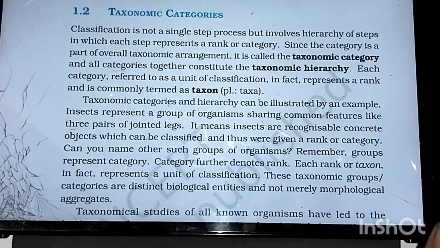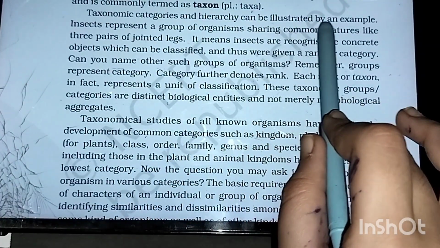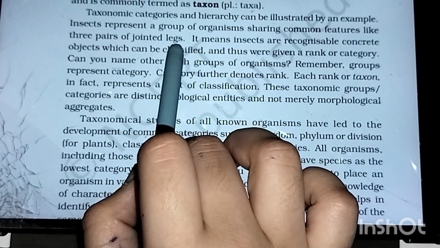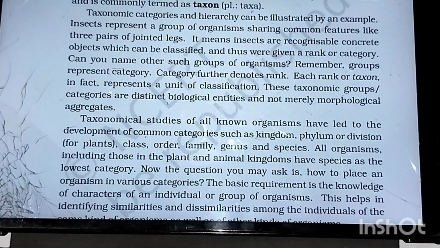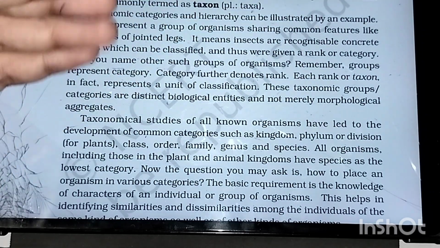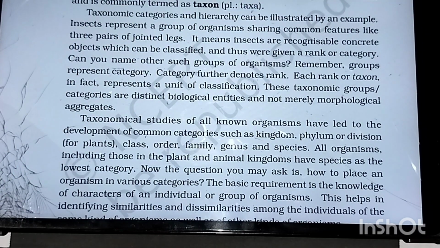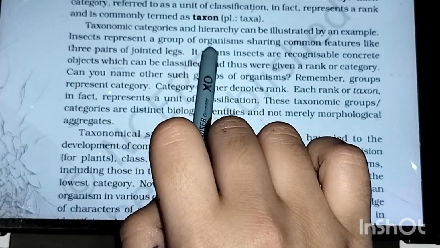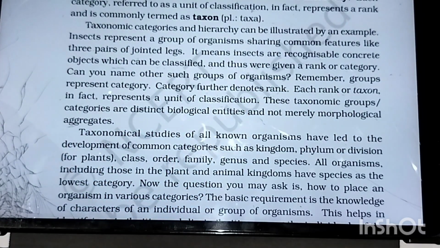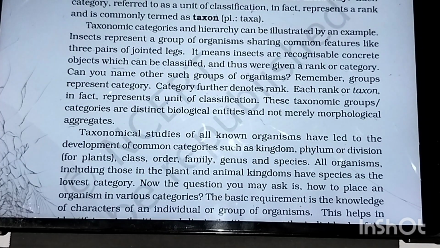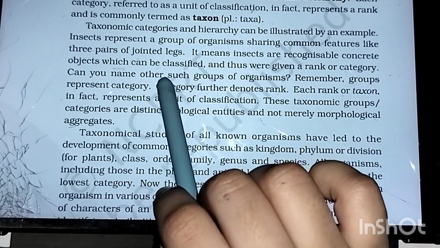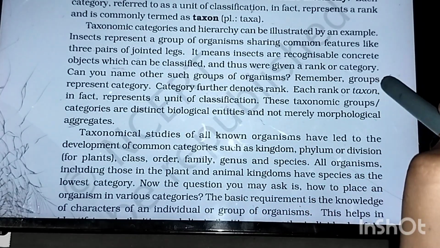Each category referred to as a unit of classification, in fact represents a rank and is commonly termed a taxon. Now taxonomic categories and hierarchy can be illustrated by an example. Insects represent a group of organisms sharing common features like 3 pairs of jointed legs. Hierarchy can be illustrated by various examples, based on anything you can include in this taxonomic category. Insects are recognizable concrete objects which can be classified and thus were given a rank or category.